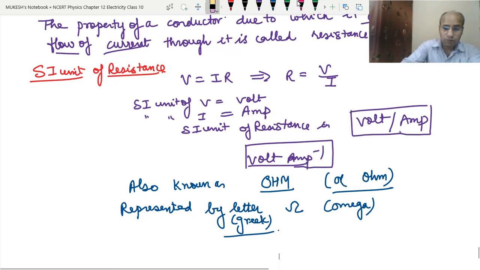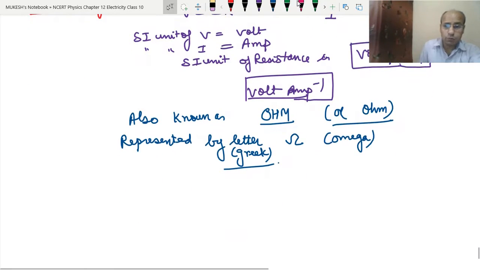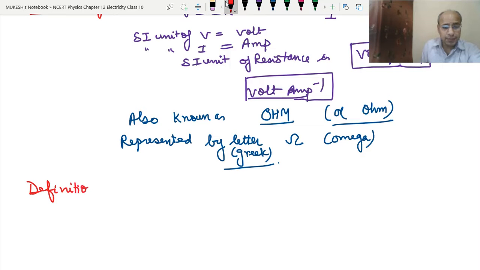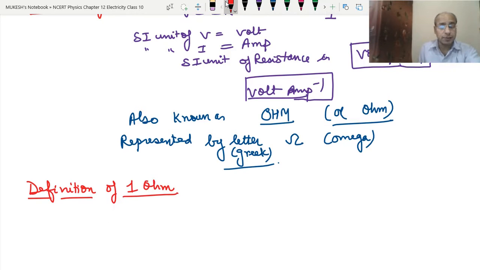Now we will do the definition of 1 ohm. This comes into the exam. Normally the question comes in the exam: write the SI unit of resistance and define it. So how do we define the SI unit of resistance, or define 1 ohm?